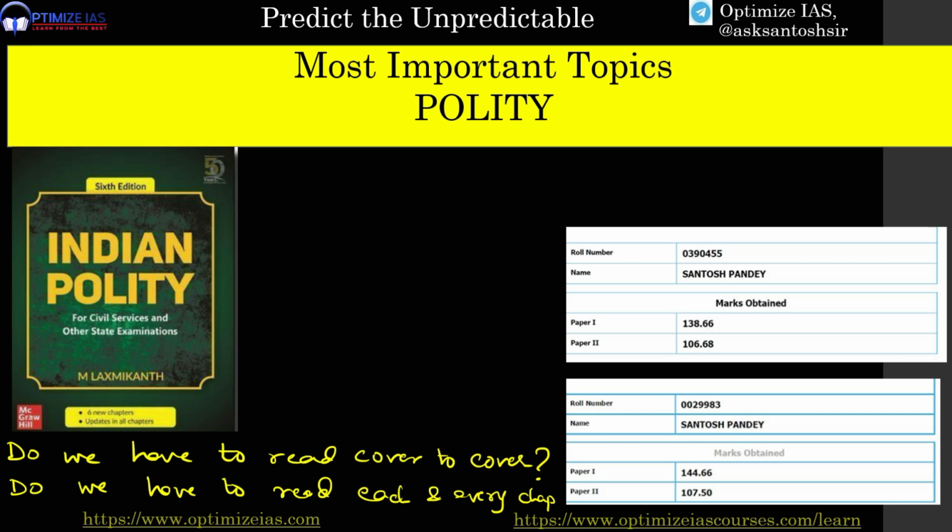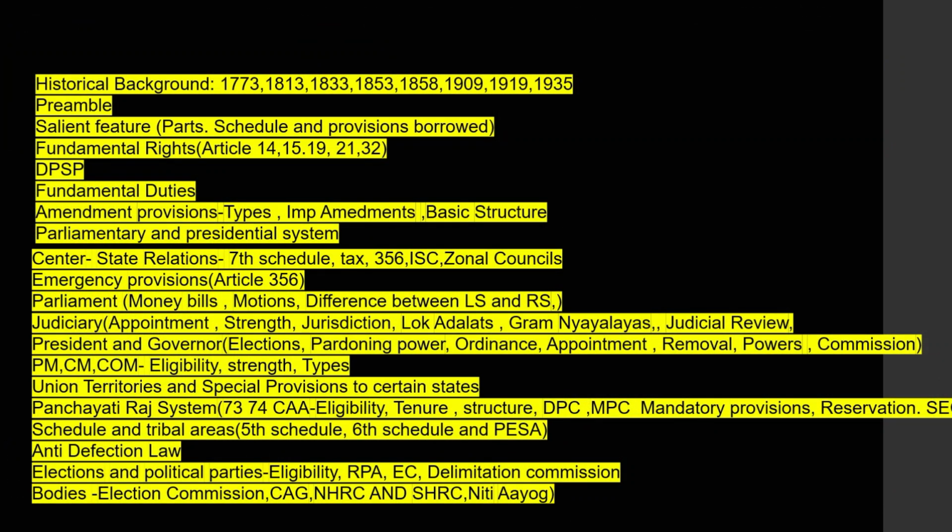So guys, without any time waste, let us jump into the important topics and chapters which you have to focus on from the Indian Polity book of M. Laxmikant. Let me again tell you this, I have made a list using the brainstorming of the last 30 years of PYQs. Guys, so this is a very refined list. Just focus on these chapters. So guys, these are the 20 chapters which you need to focus on. I have also given the topics where you have to focus more in each chapter.